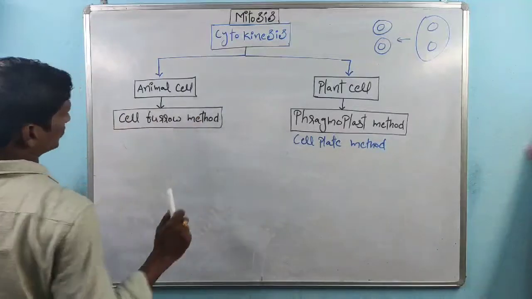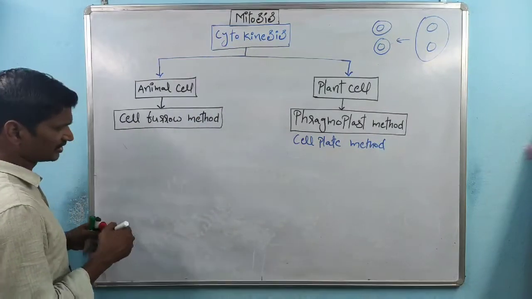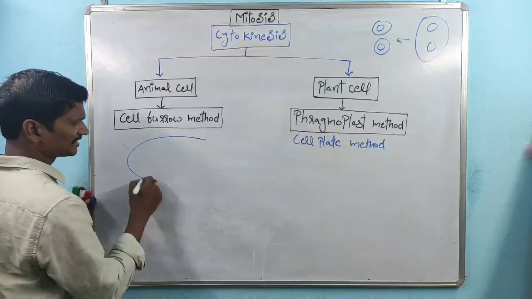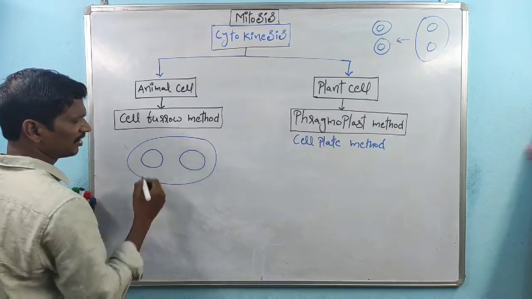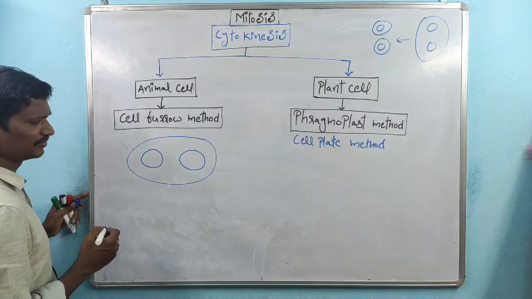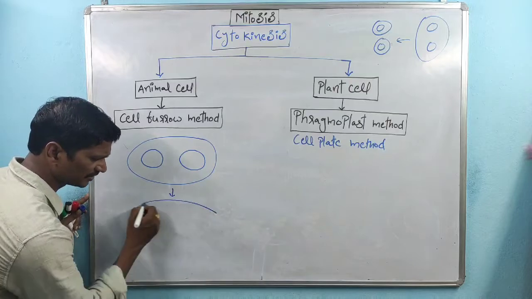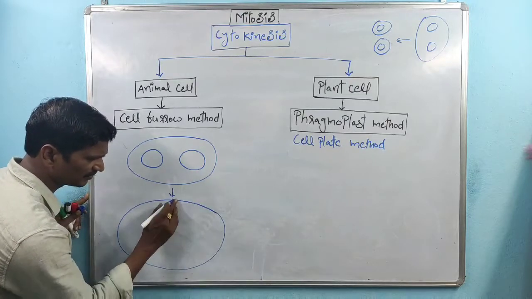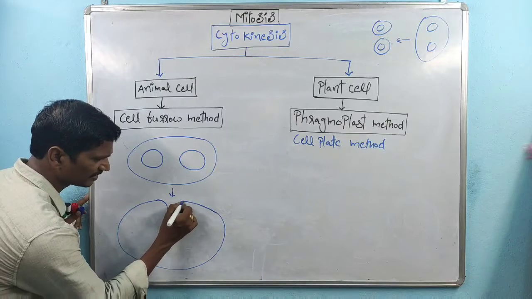So this is one animal cell. Here the cell furrow method takes place. This is the initial stage of the cell. Here two nuclei are present after karyokinesis. In this case, division of cytoplasm takes place. All of you remember, the division of cytoplasm starts from the peripheral region.